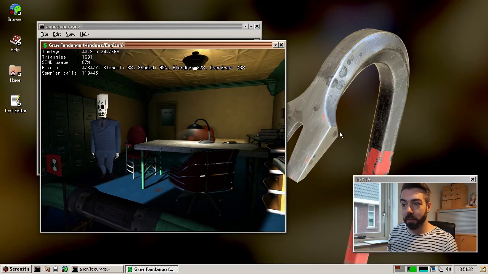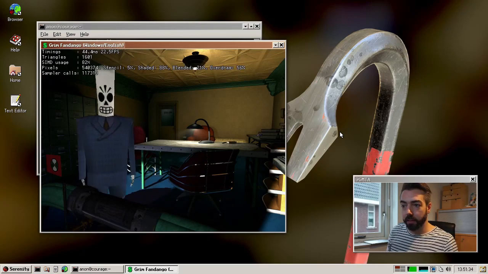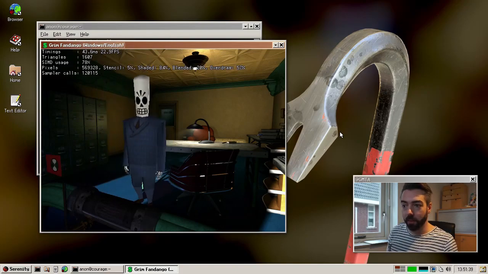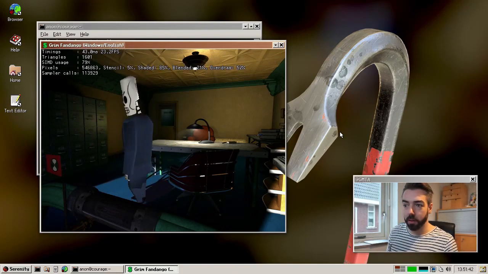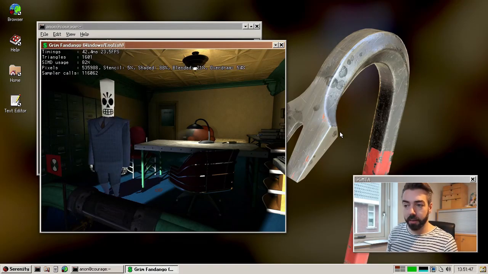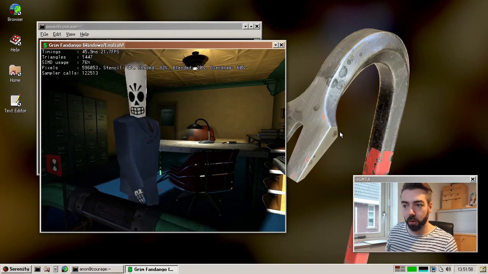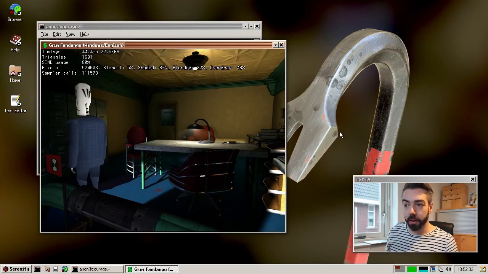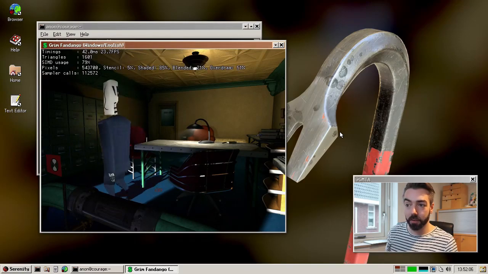So what you see here is Manny is walking through his office, and you can see a shadow on the ground. So what the game is doing here, it is rendering some triangles on the ground. They are invisible, but they are writing to the Stencil Buffer. And basically every pixel where this triangle was drawn into the Stencil Buffer is a location where the shadows of Manny can be drawn. So it might be hard to see, but as soon as Manny walks over here, he no longer draws any shadow on the ground. While if he's walking inside the part that has been masked out by the Stencil Buffer, you can clearly see his shadow.